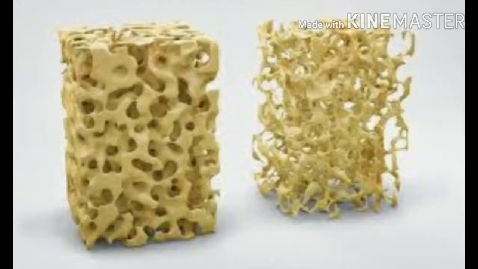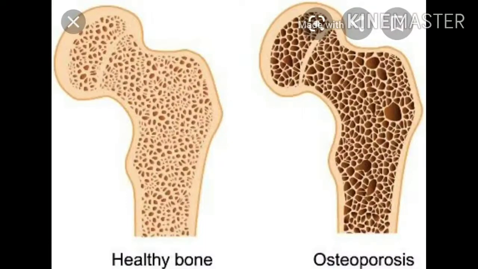When the bone is magnified, it looks like this. You can easily see the density of the bone. Osteoporotic bone are less dense and are more prone for fractures. This is the picture of femur bone, healthy bone, and osteoporotic bone.